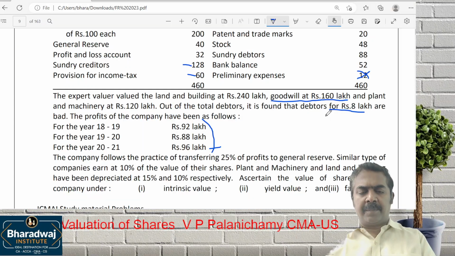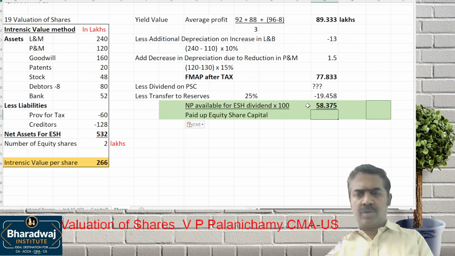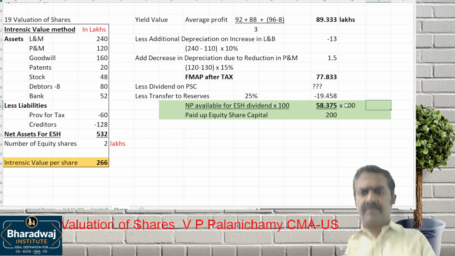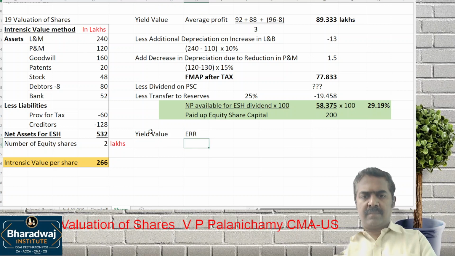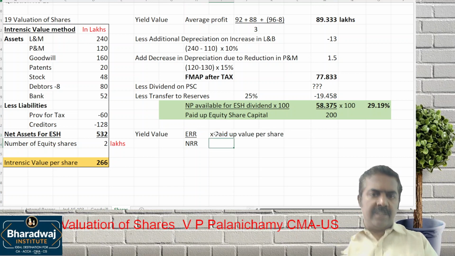What is the paid up capital? 200 lakhs. Everything in lakhs into 100. ERR by NRR into paid up value per share.